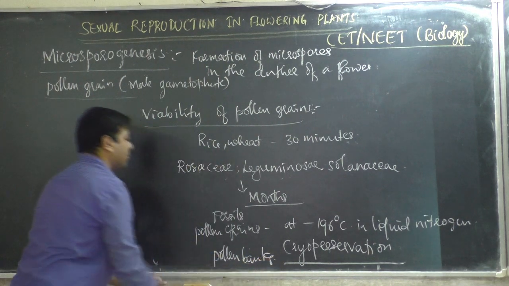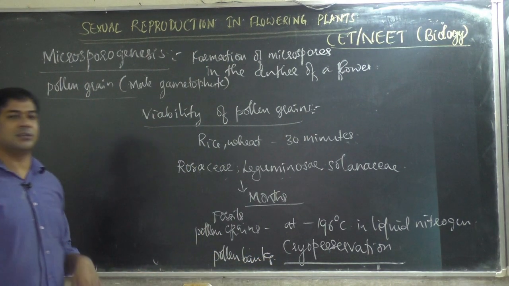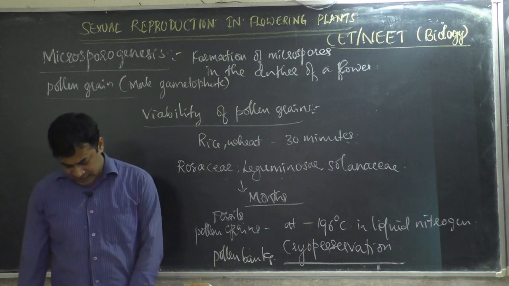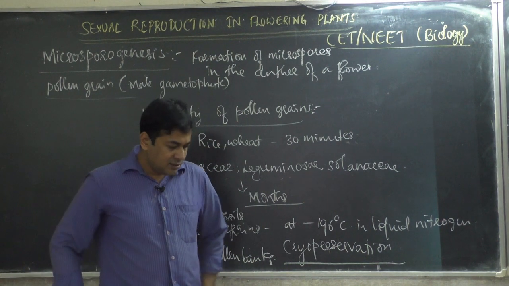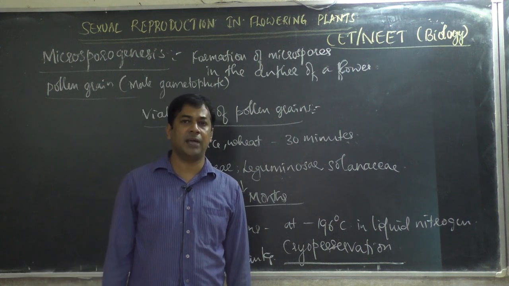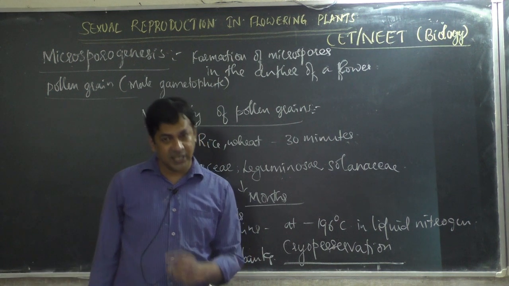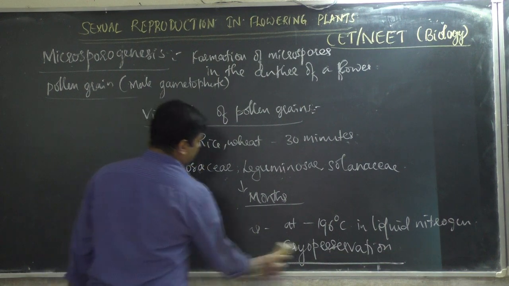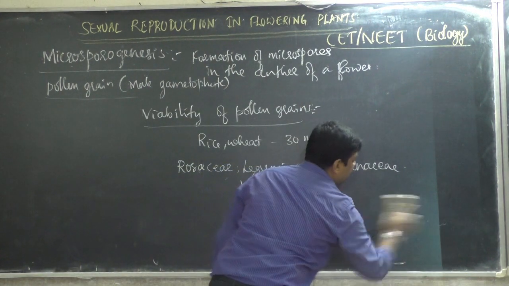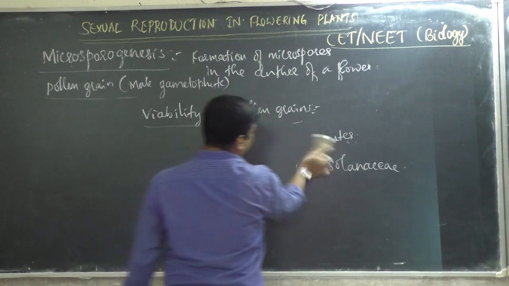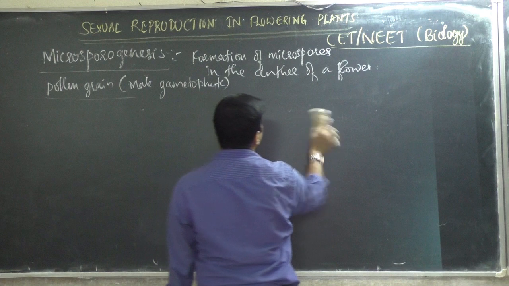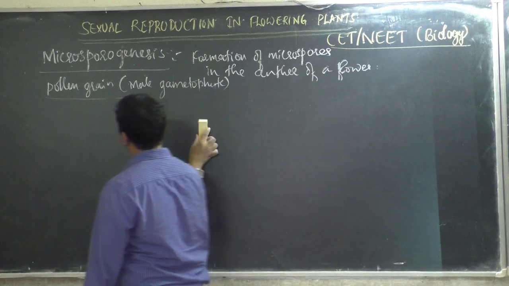These are some interesting points about pollen grains. Then we will also see different types of pollen grains, based on their shape, which we usually don't learn in the textbook. Actually this much they don't ask for NEET, but they asked before when it was AIPMT.